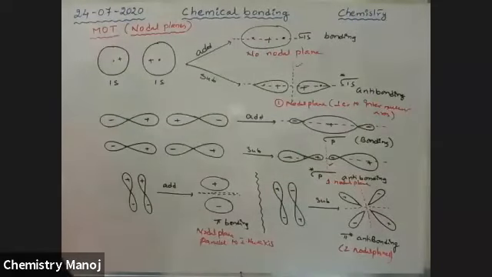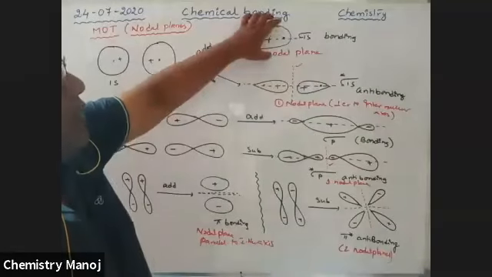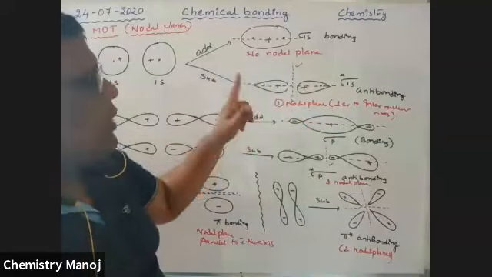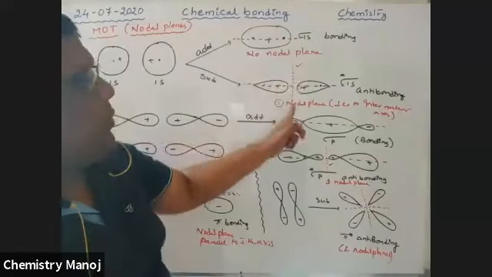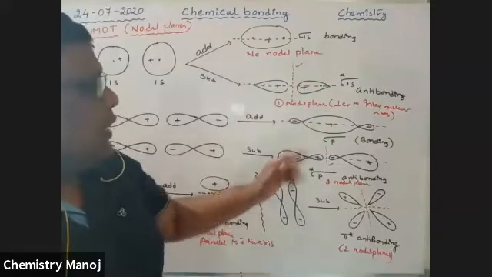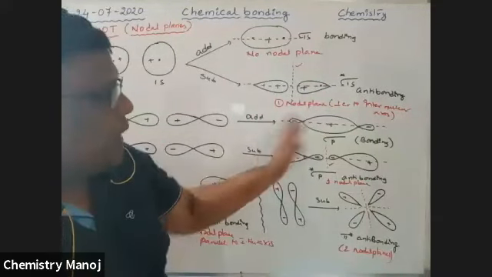It has two nodal planes. Finally, I can say that the sigma 1s orbital has no nodal plane. The sigma star 1s orbital has a nodal plane which is perpendicular to the internuclear axis.